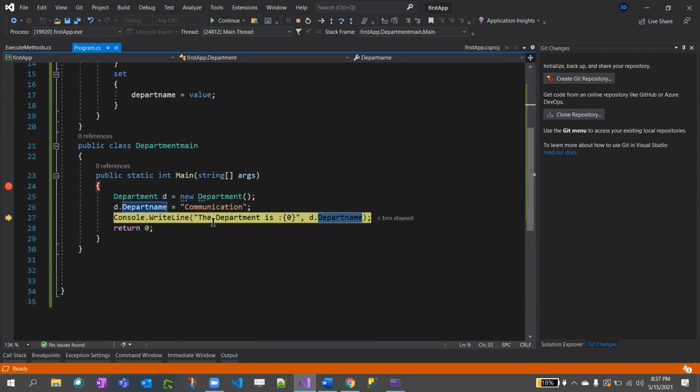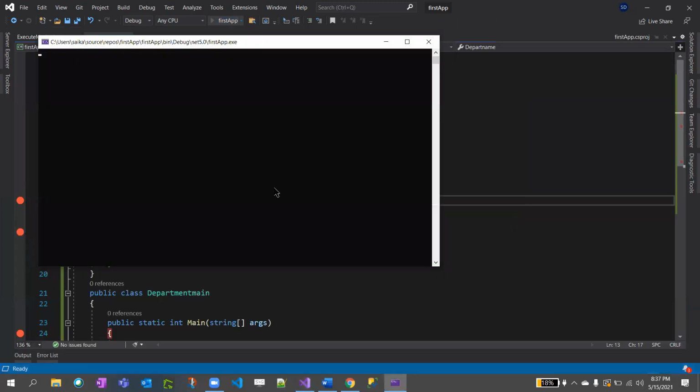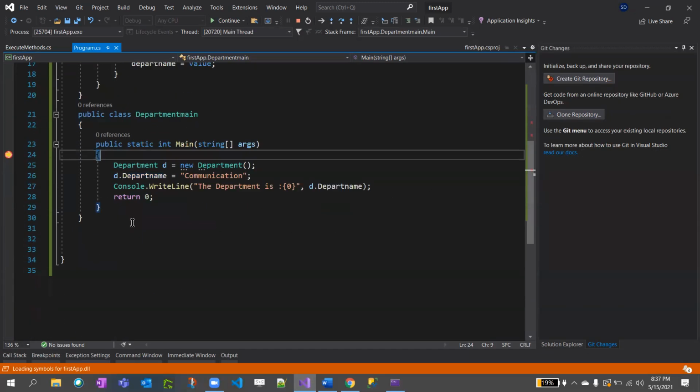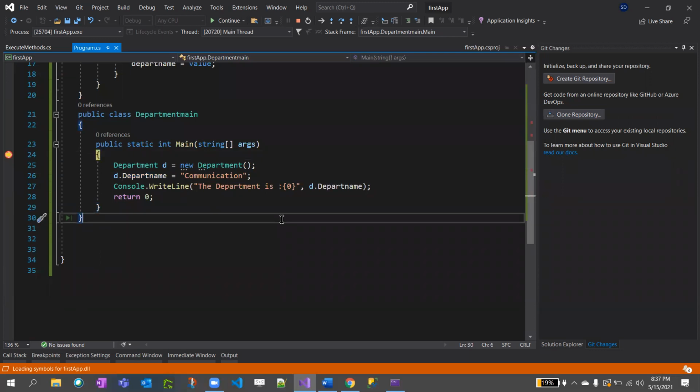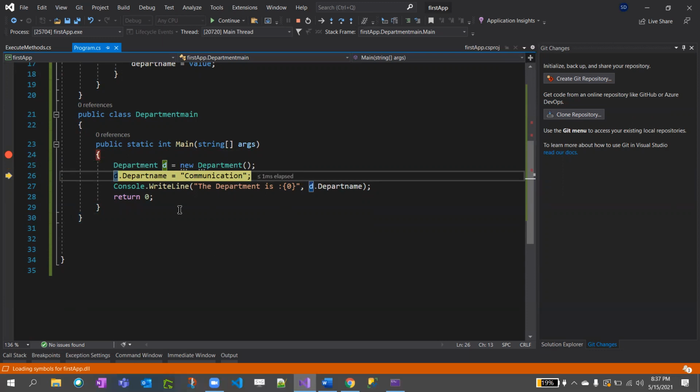So we are saying d dot DepartmentName equals communication. We'll put a breakpoint here for a clearer explanation. Now we are setting the department name to communication.